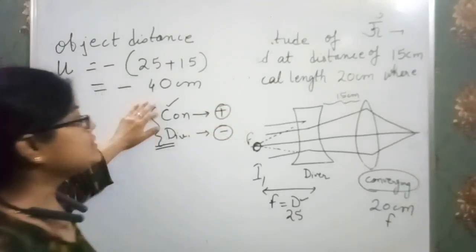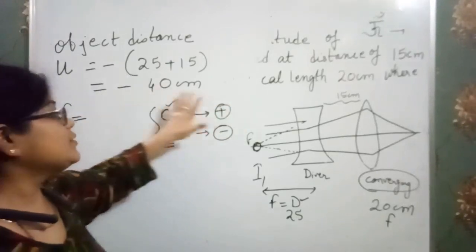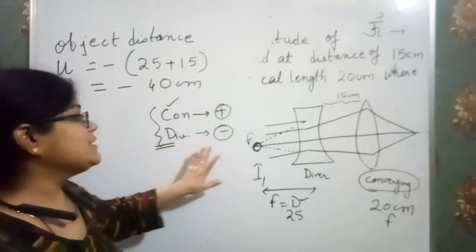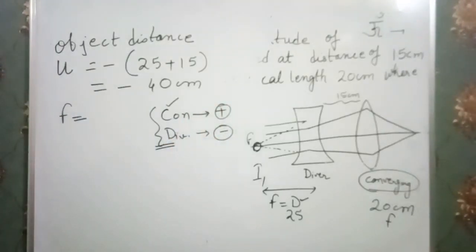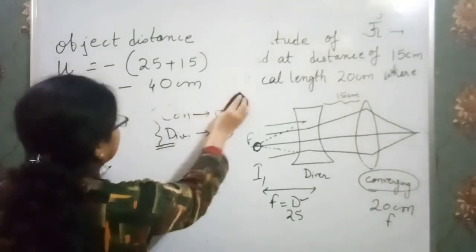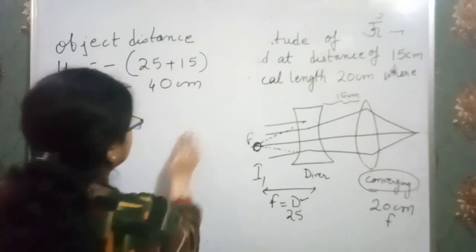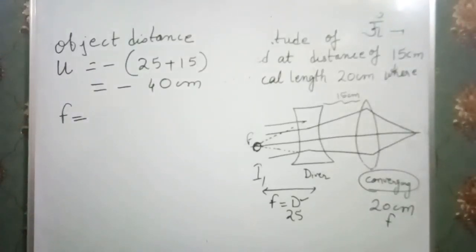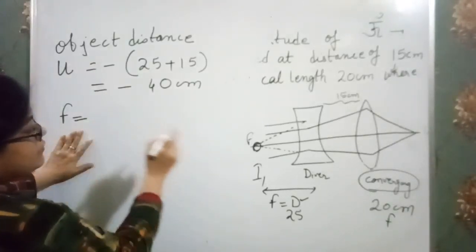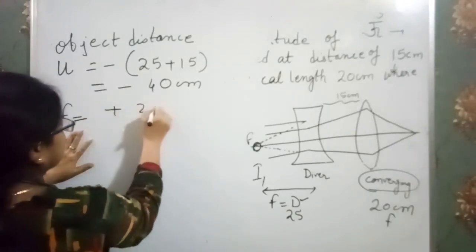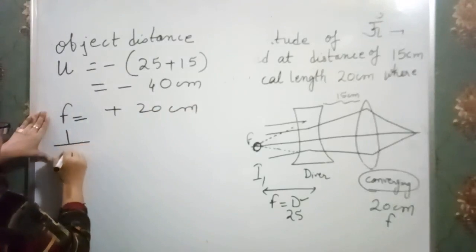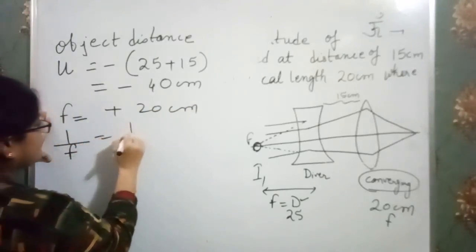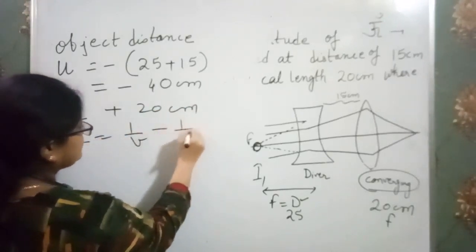So in case of a converging lens, the focal length is positive, and in case of a diverging lens, the focal length is negative. I think it might be helpful. Otherwise, you can remember it in any way which suits you. So the focal length here for the converging lens is plus 20. Clear? Now the formula for lens: 1 over f equals 1 over v minus 1 over u.